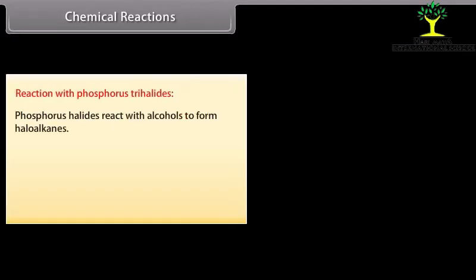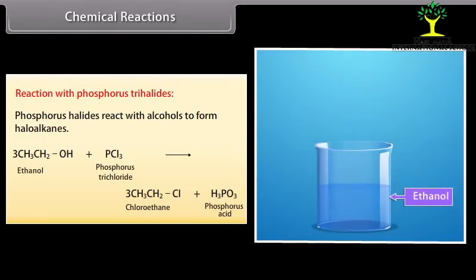Reaction with phosphorus trihalides. Phosphorus halides react with alcohols to form haloalkanes. Phosphorus trichloride reacts with ethanol to form chloroethane and phosphorus acid.